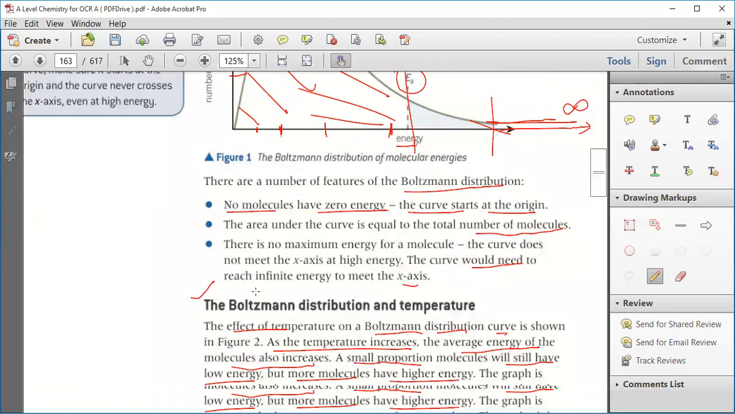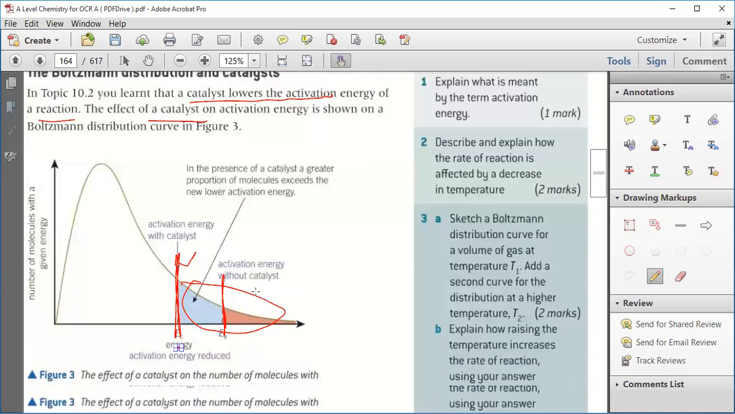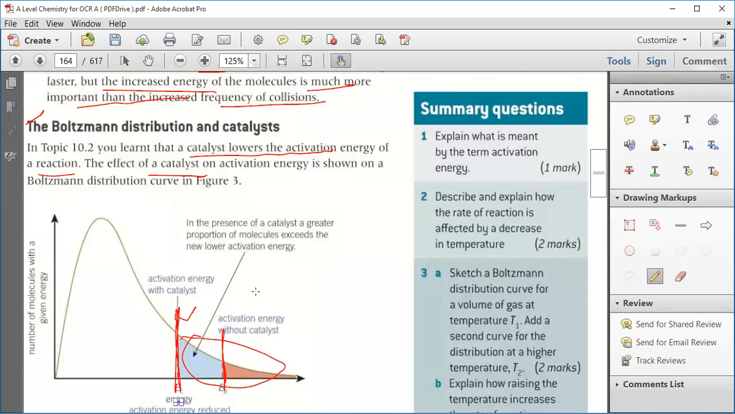Here, these graphs you need to remember about the Boltzmann distribution graphs. Okay, so now you have these 3 questions. You will do these 3 questions.